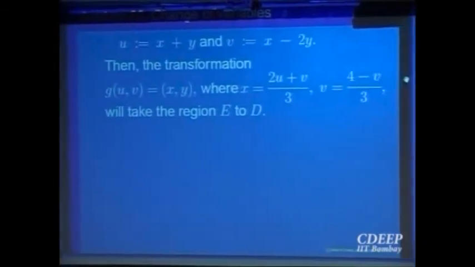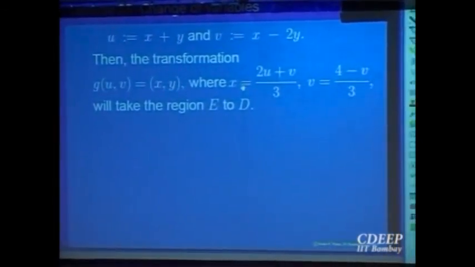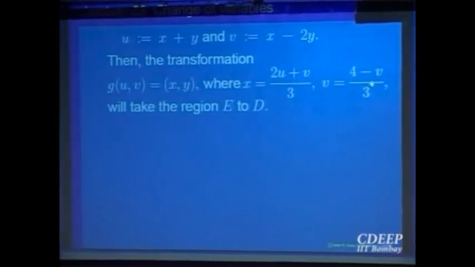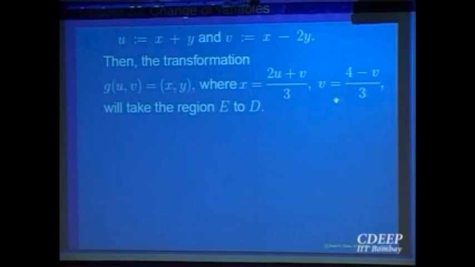For the sake of understanding, you compute x and y in terms of u and v. That gives you g1 and g2. And now from this, you have to compute 2 things. One, you have to compute the Jacobian and verify that it is not equal to 0. And you also have to compute the domain E, which is going to be mapped onto the parallelogram.